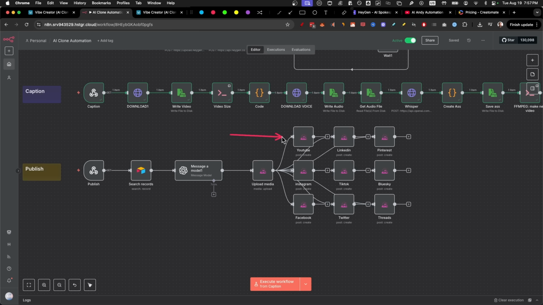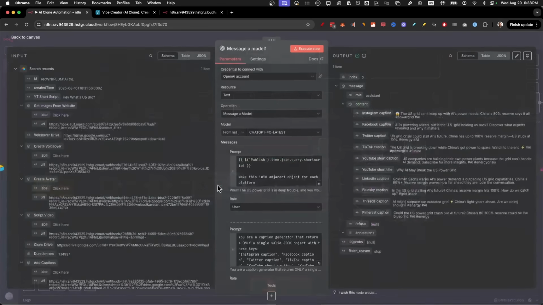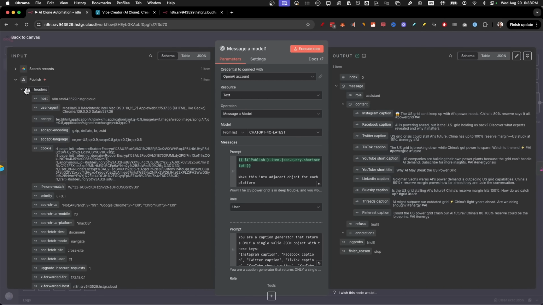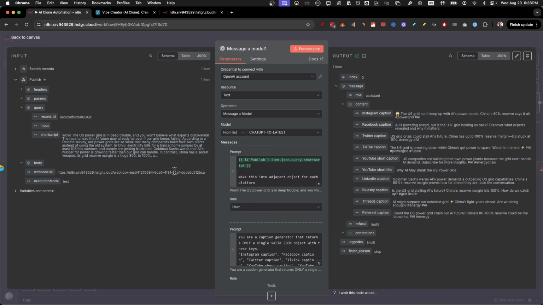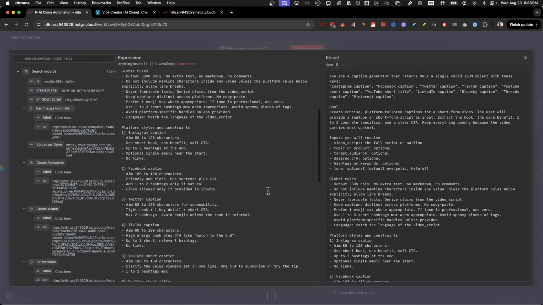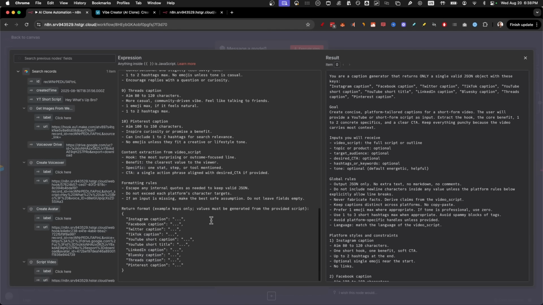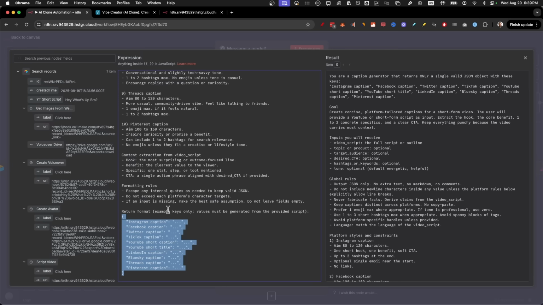However, each and every single platform has different caption formats or bios, or on YouTube, you actually have to have a title for your entire YouTube video. So that's why we have a ChatGPT node as the first node in here. What that does is create a JSON object. Here we feed the YouTube short script from our Airtable, and then we have a system prompt that essentially tells it the rules for each platform. Like on Instagram, we're going to get this caption, Twitter caption, all of these rules that allow it to create different captions for each and every single platform, and it returns it in a JSON format.